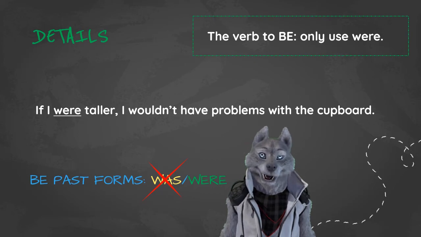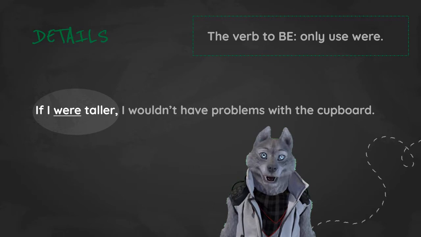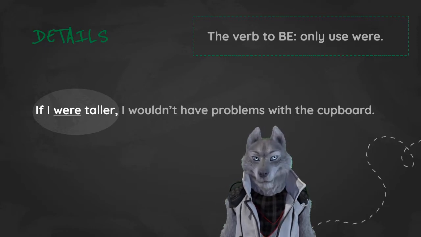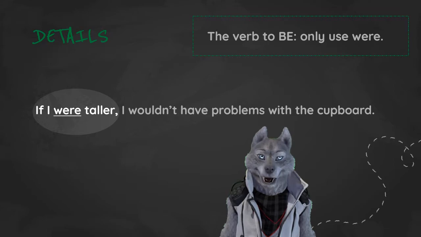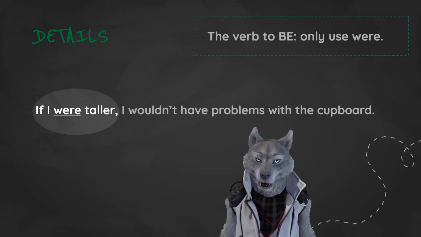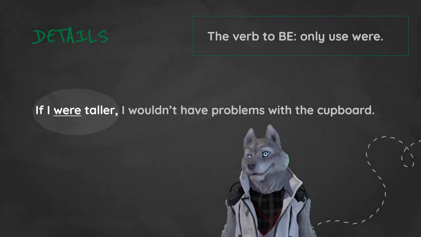So if I was going to say this, I am not. If I were, I cannot say if I was. It sounds weird. Here an example. If I were taller, I wouldn't have problems with the cupboard. Well, yeah, I'm short. I have problems with that thing. As you can see here, we can only use were when we are using the verb to be. So keep that in mind.